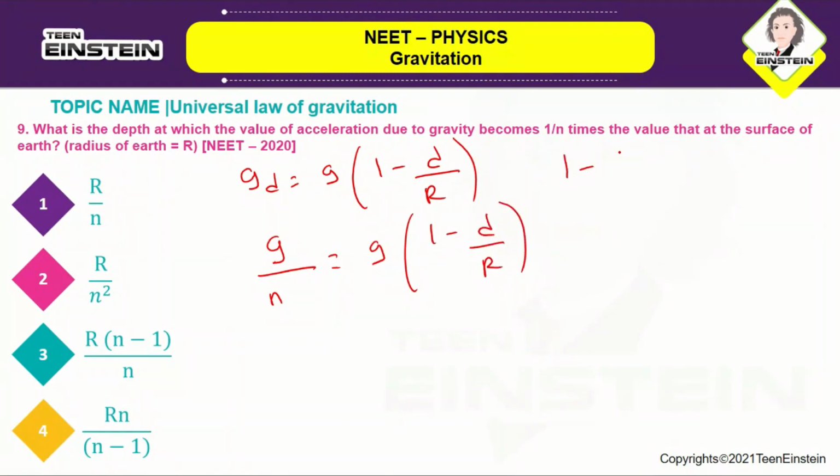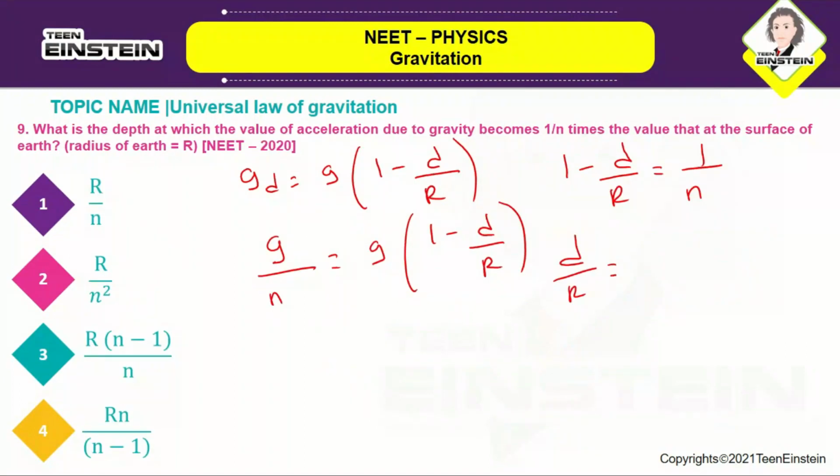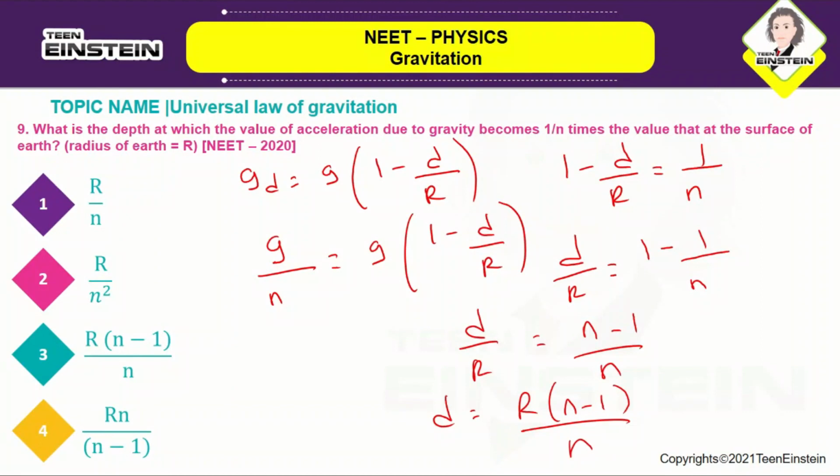Okay, so 1 minus d by r is equal to 1 by n, or d by r is equal to 1 minus 1 by n. So d by r is equal to n minus 1 by n, or d is equal to r into n minus 1 by n. Okay, so the correct answer is option number 3, d is equal to r into n minus 1 by n.